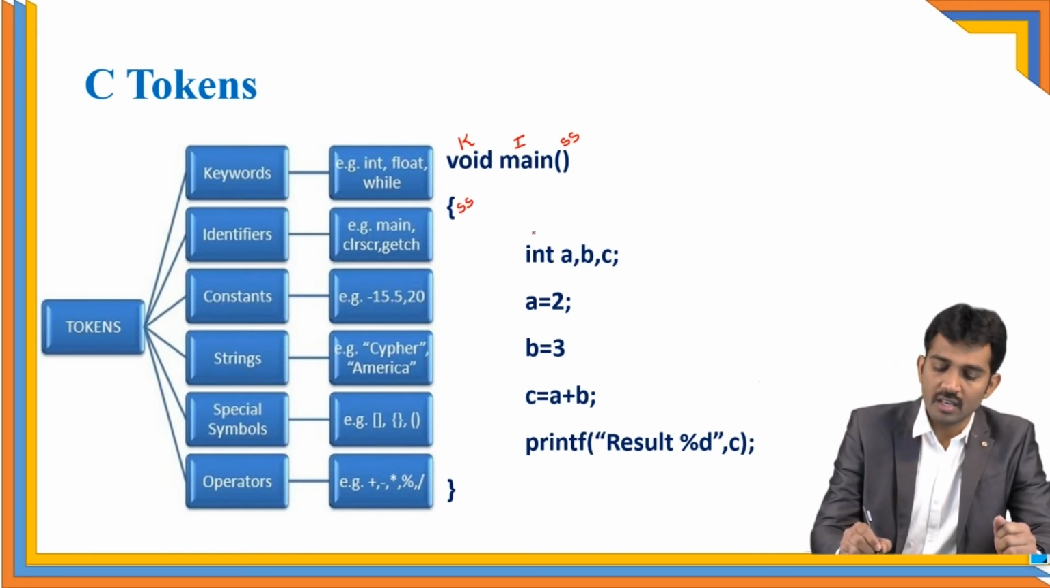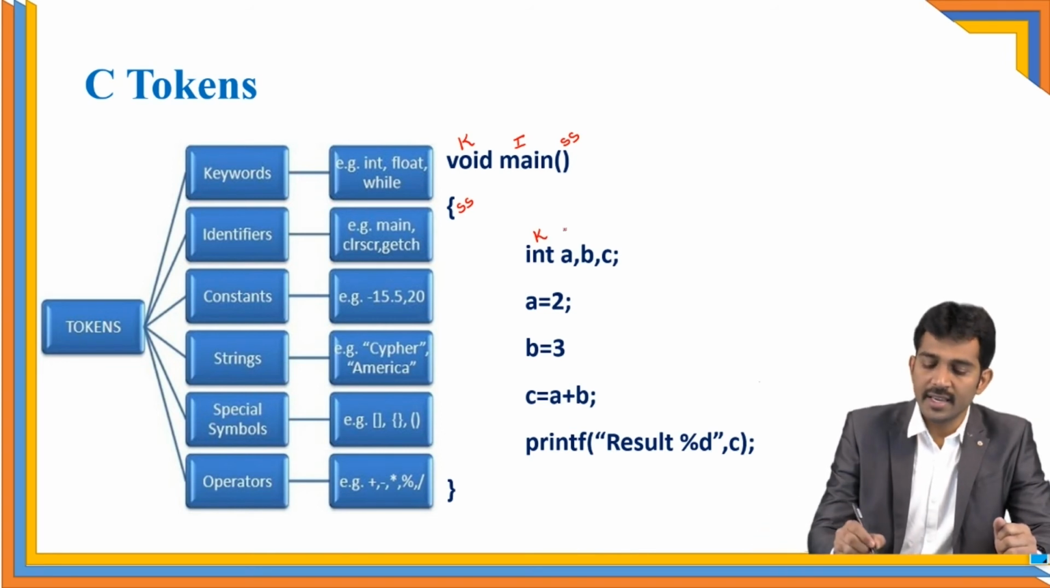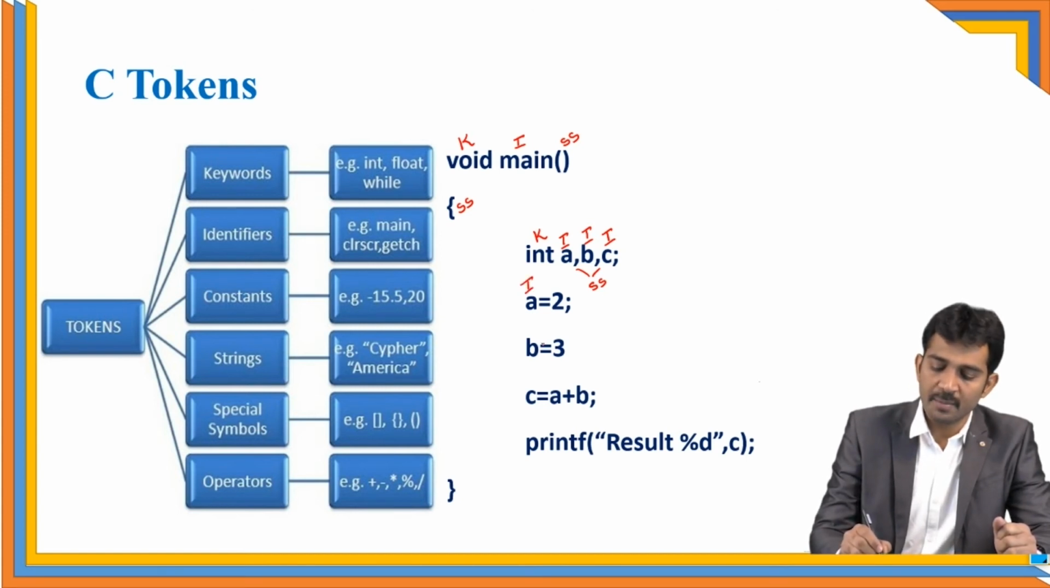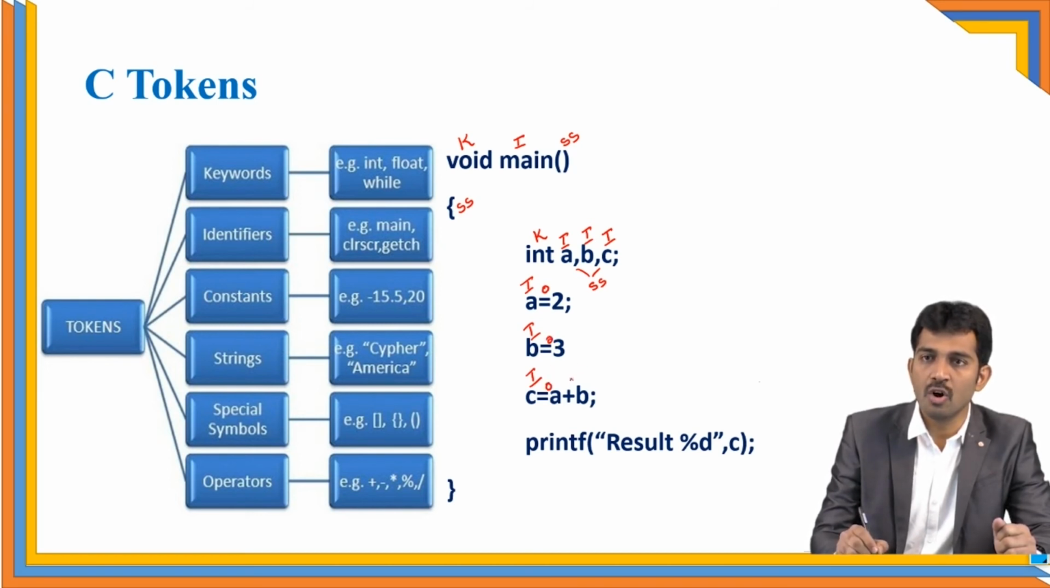Int is a keyword. A is an identifier. And B is also an identifier. C is also an identifier. Commas come under the special symbols. Right? A is an identifier again. B is an identifier. And C is an identifier. Equal is an operator, right? This is the operator. O, operator. All these are the operators. And plus is also an operator. And this is the identifier again.